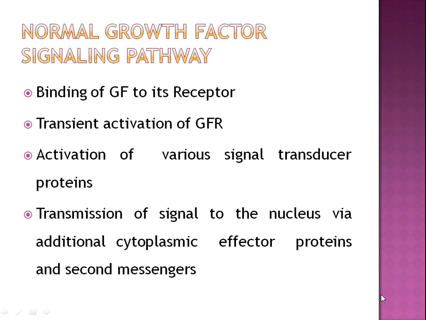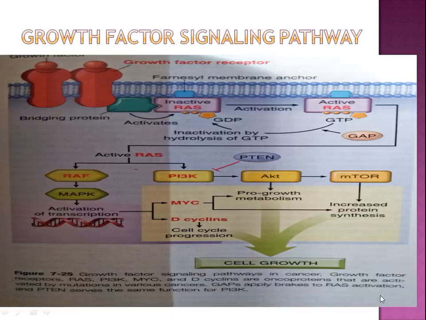Aberrations in multiple signaling pathways have been identified in various tumors. Many components of these pathways act as oncoproteins when mutated, and a number of tumor suppressor genes act by inhibiting one or more components of these pathways. Now this is the diagrammatic representation of that signaling pathway.